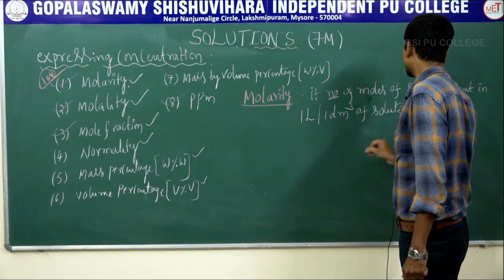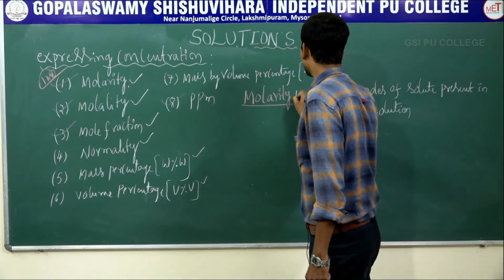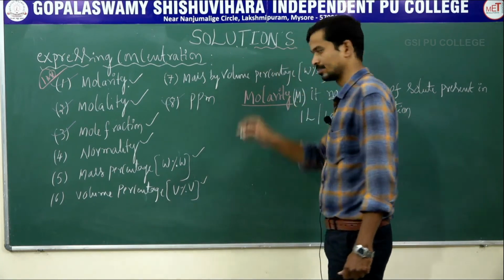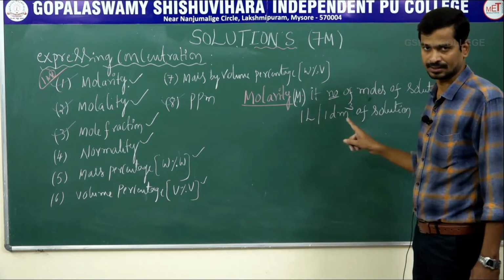It is denoted by a capital M. If you write 1 liter of solvent, it is wrong.